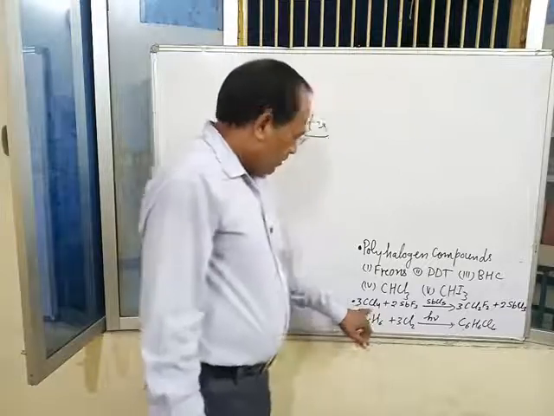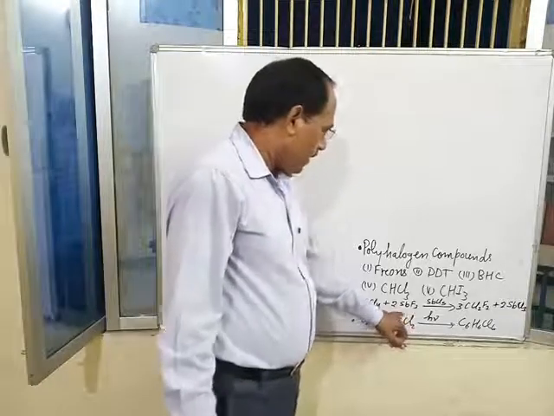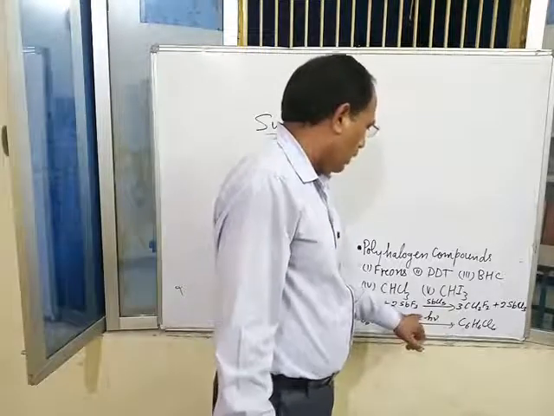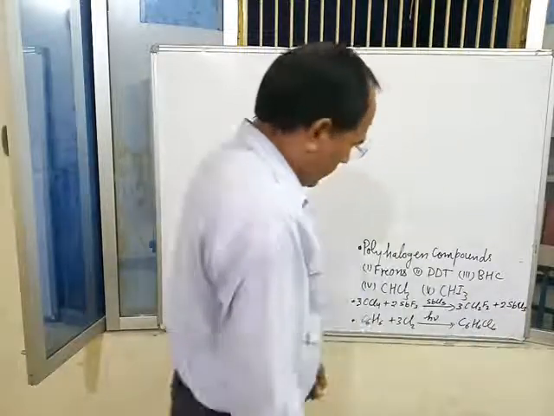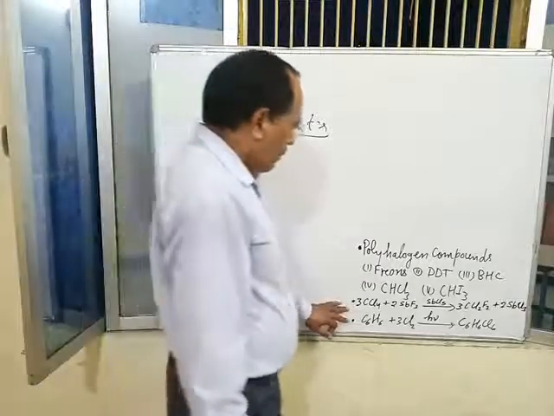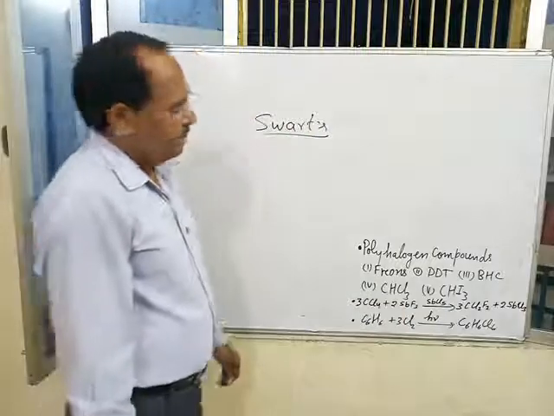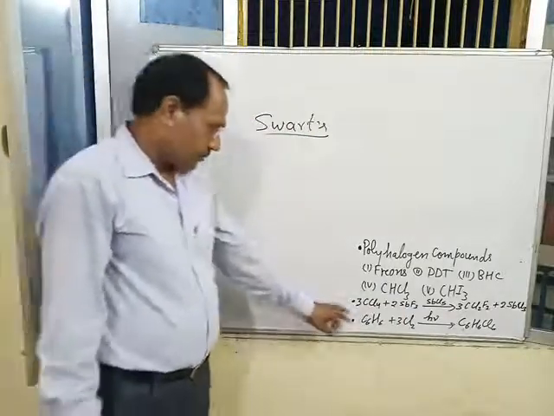When carbon tetrachloride reacts with antimony trifluoride in presence of antimony pentachloride, it gives Freon 12 and antimony trichloride. This is the method of preparation of Freon 12 by the Schwarz reaction.